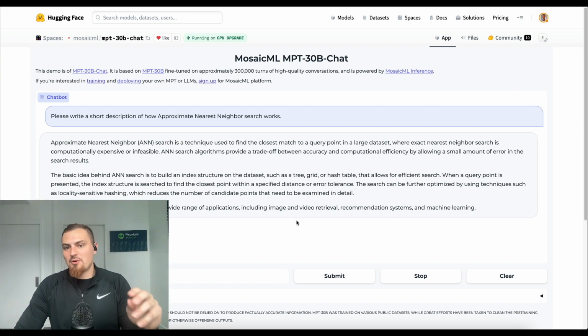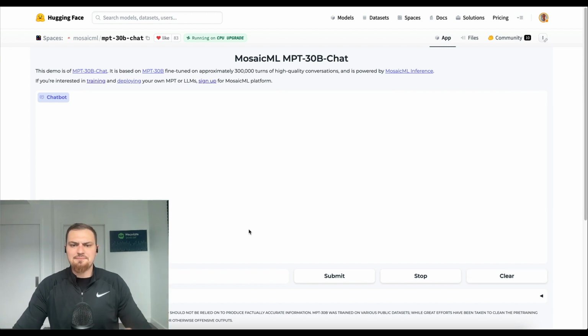But one more thing quickly before diving into the blog post where MosaicML has written all sorts of details about how this works. It's just such a detailed, comprehensive overview of what it takes to train language models like this, as well as the evaluation of them. Let's take a look at retrieval augmented generation with this thing really quick.